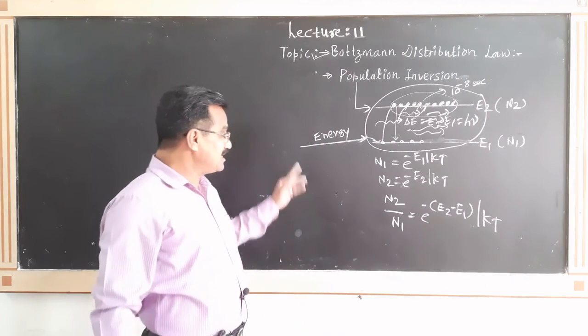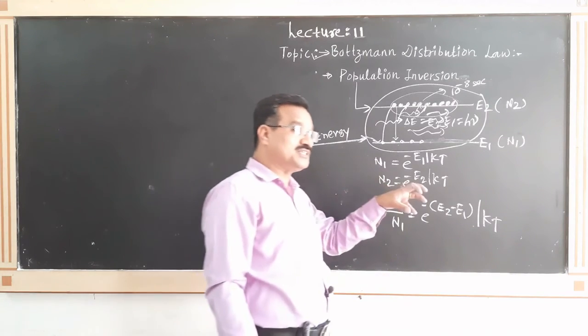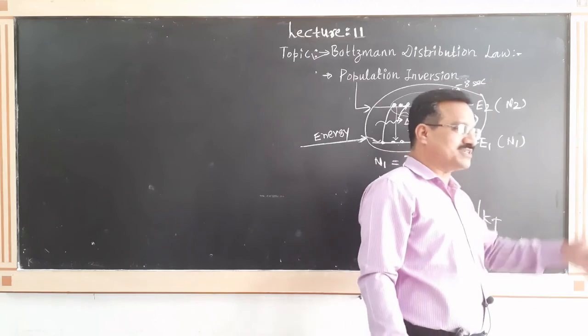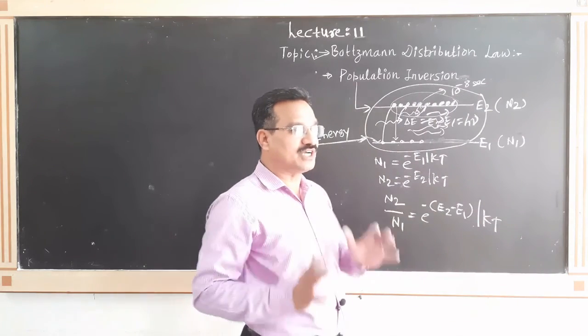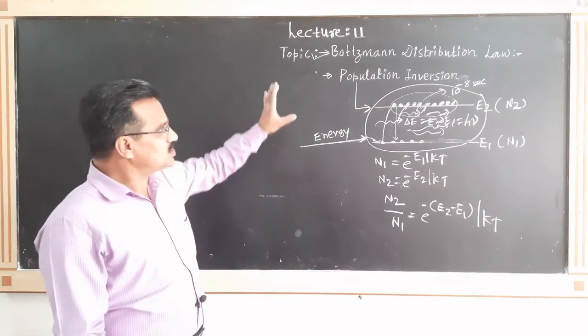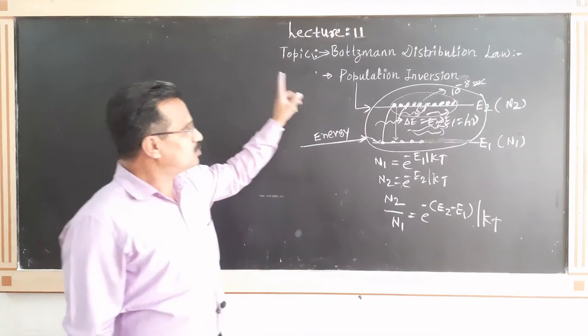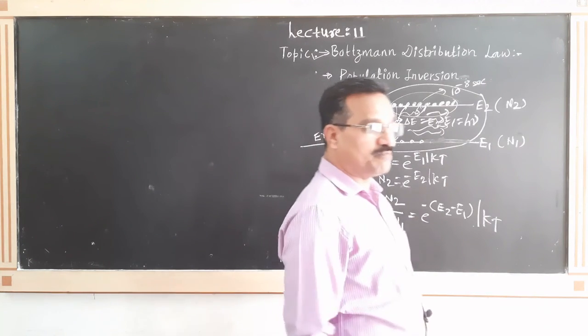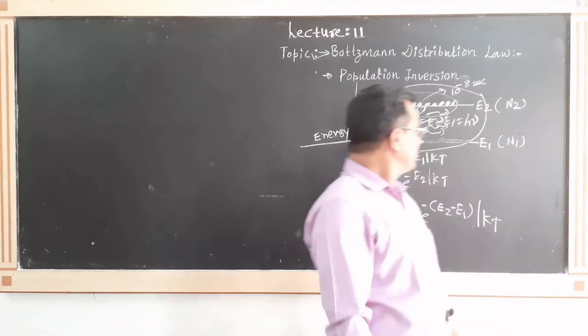It means that it is necessary to supply the energy to those atoms continuously, then and only then is the population inversion condition achieved. This is all about the two important points, Boltzmann distribution law and population inversion.